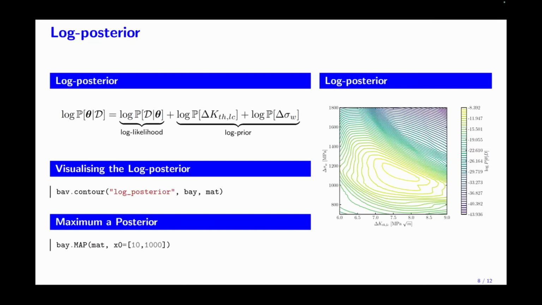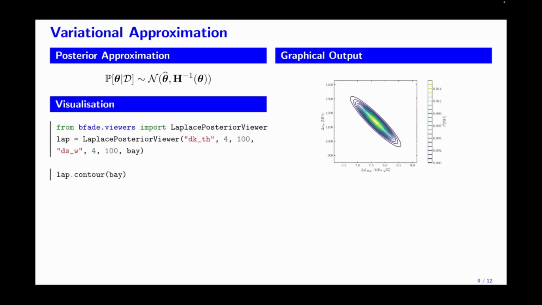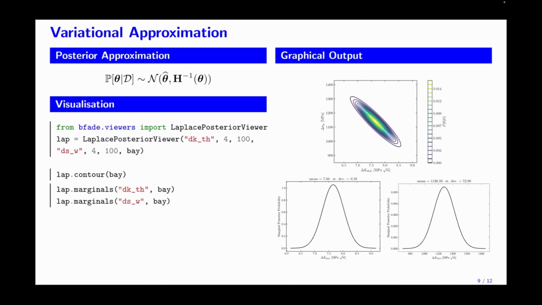In this case, the solver will start somewhere and converge to this stationary point here, the maximum, where the optimal parameters are located. At this point, BFADE approximates the posterior distribution, not the log posterior, using a multivariate Gaussian distribution centered at the optimal estimate. This is variational inference. And we can display the joint distribution and the marginal distributions.